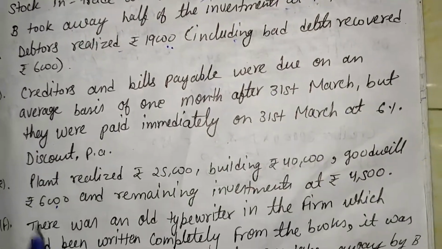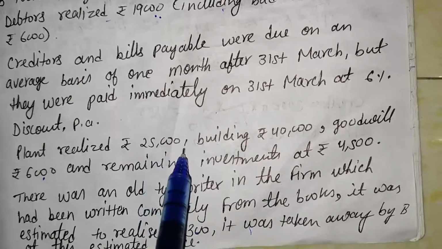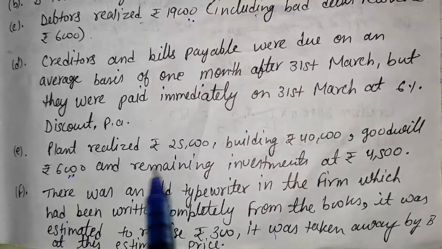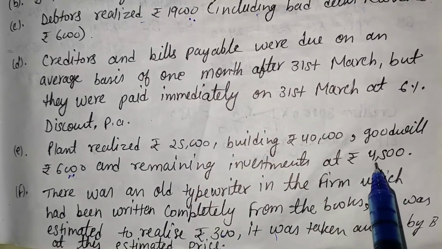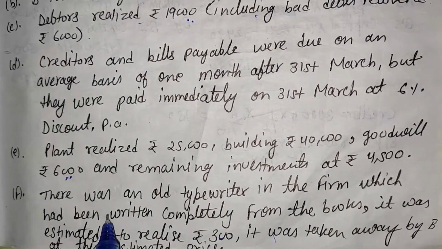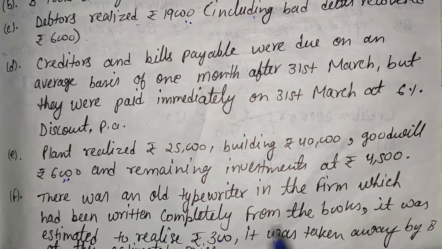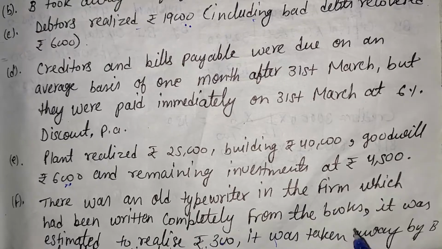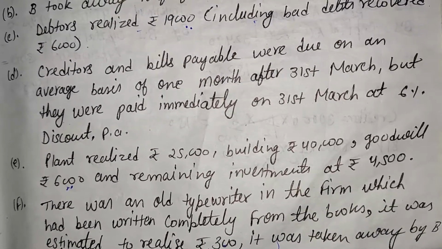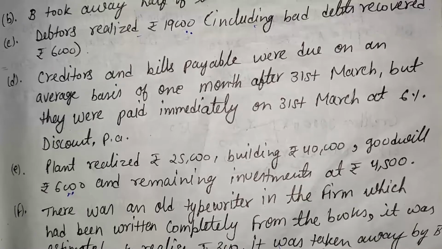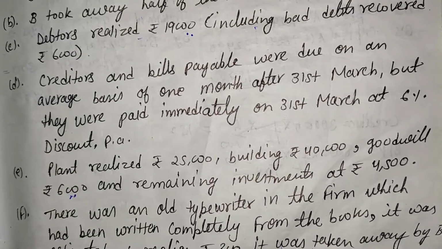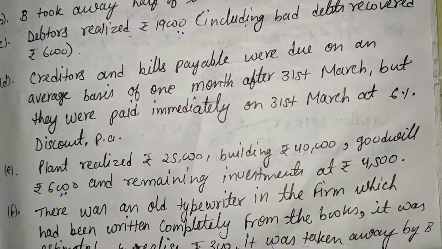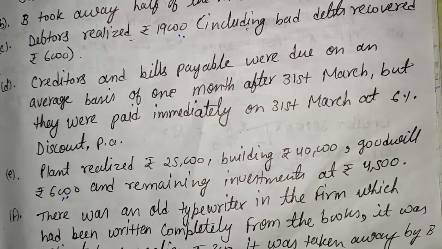One more additional information is, plant released rupees 25,000, building rupees 40,000, goodwill rupees 6,000, and remaining investment at rupees 4,500. Here the last information is, there was an old typewriter in the firm which had been written off completely from the books. It was estimated to release 300. It was taken away by B at this estimated price. We will have to make revaluation account plus partners capital account and plus bank account.